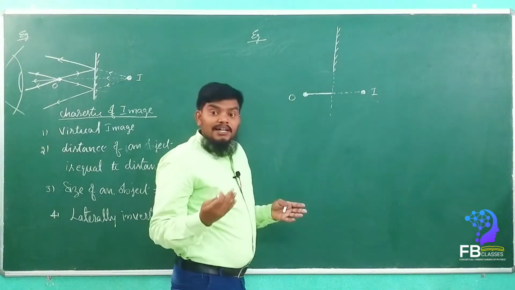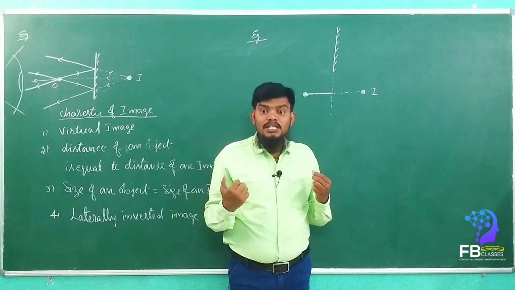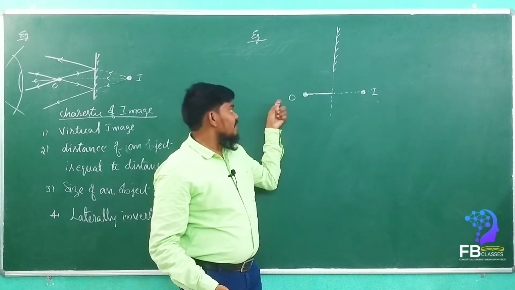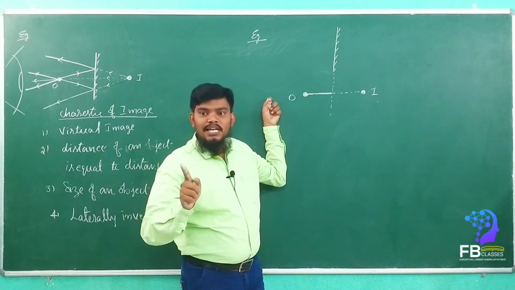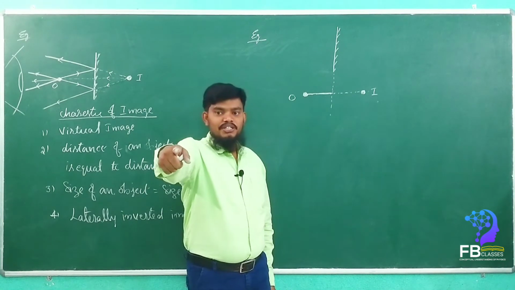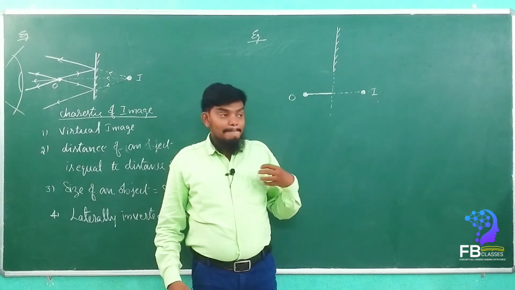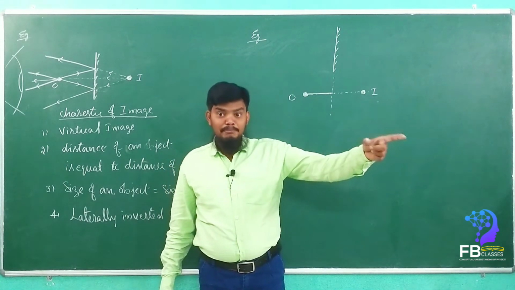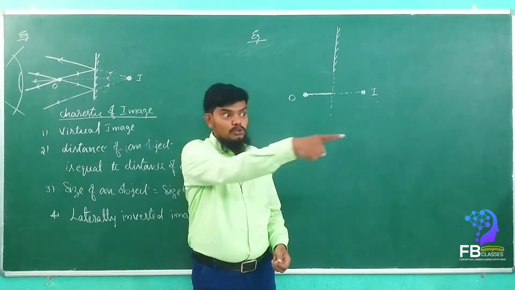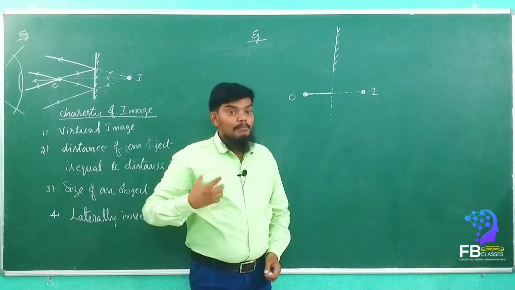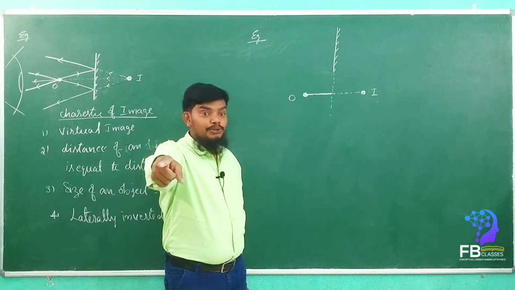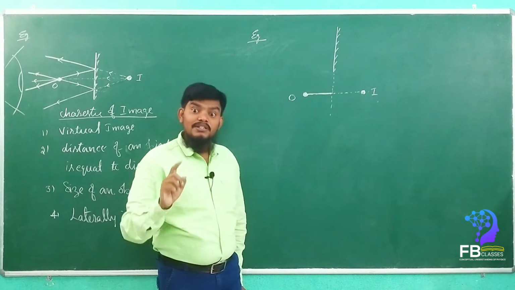Whether we are able to see the image or not depends upon the position of the mirror. If the observer is here, for the observer the image will not be seen. For example, I am standing here, the mirror is there and you are sitting there. My image can't be seen in my mirror, yes or no? But you can see my image, because the reflected rays enter into your eye. Are you getting my point? That's why you are able to see.